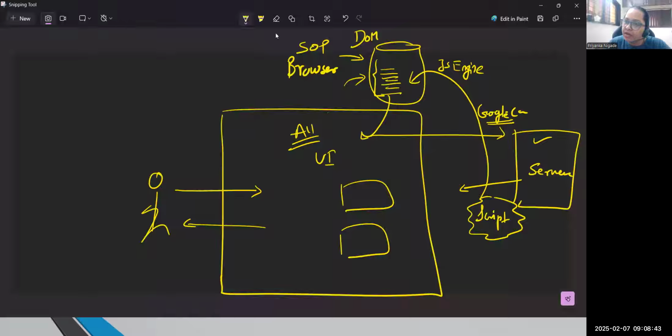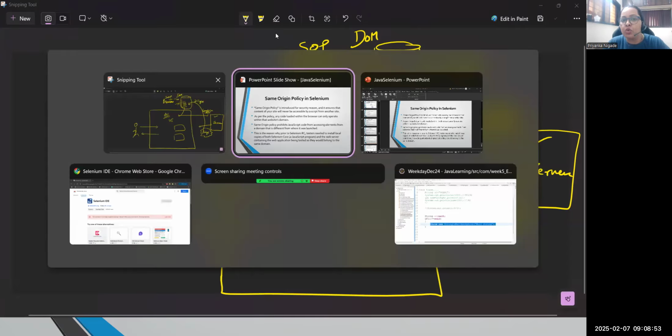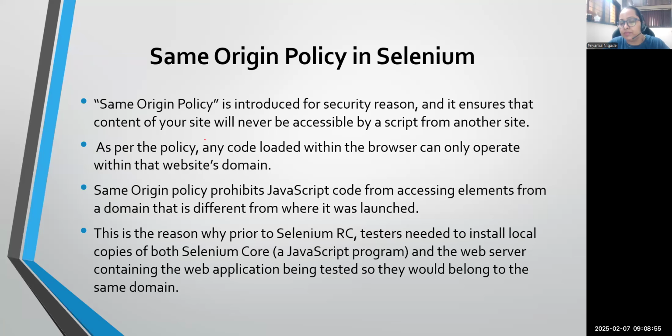But if you try to open any other application, same origin policy restricts one JS engine from opening any other application which is coming from a different domain. So this policy is only introduced for security reasons. So guys, please have a look. Same origin policy is introduced for security reasons. It ensures that the content of your site will never be accessible by a script from another site.